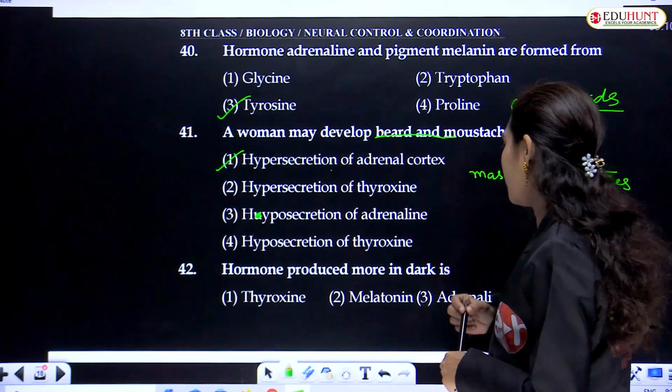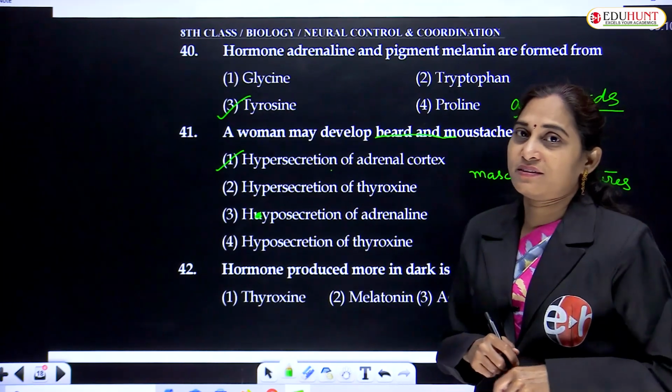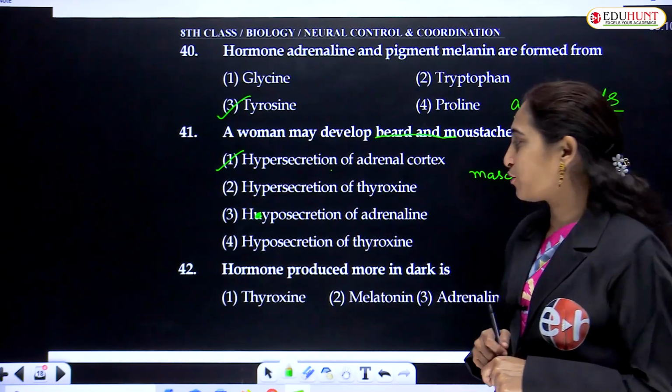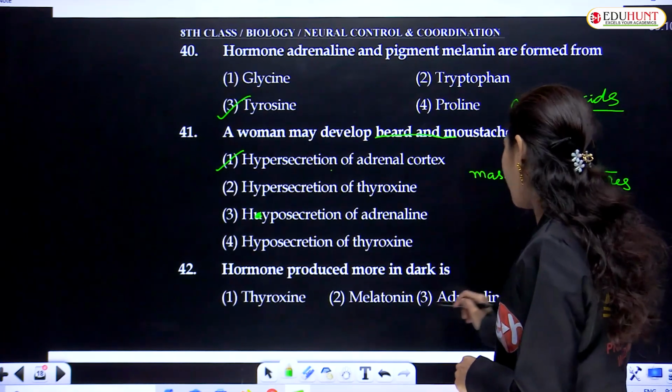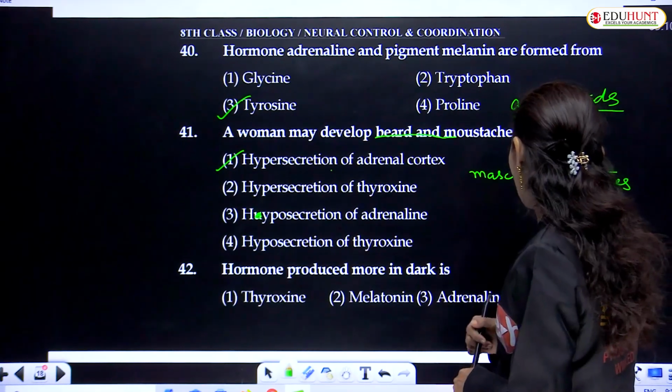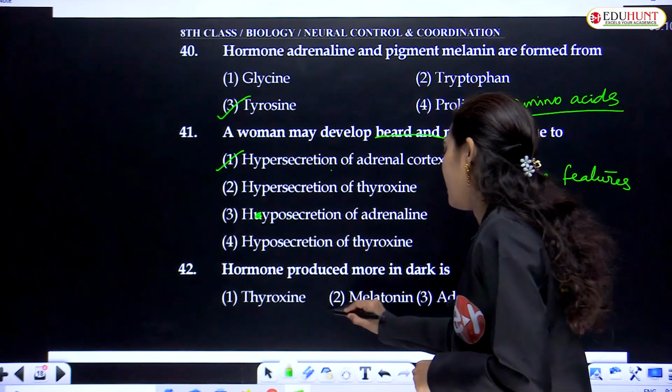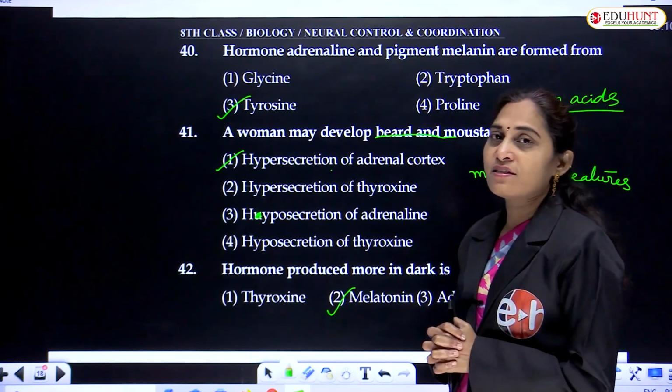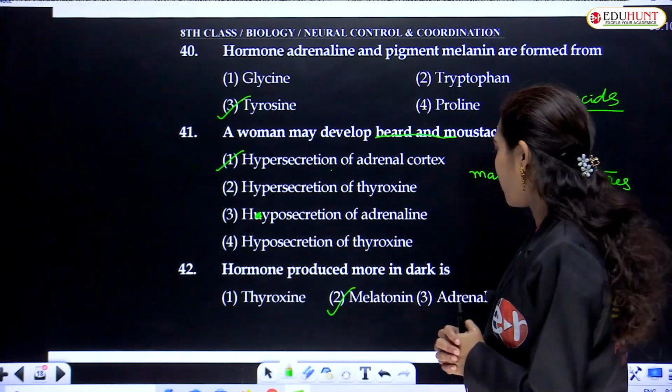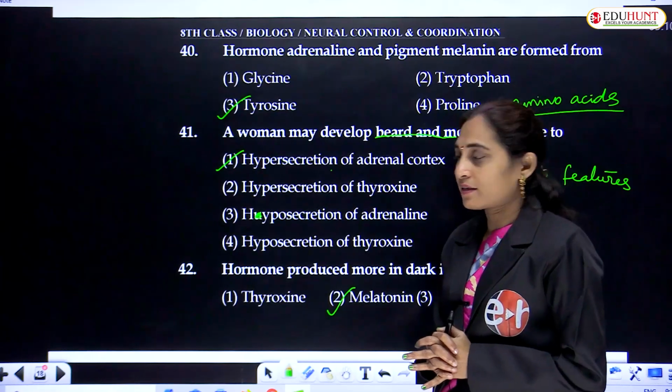Which hormone is produced more in the dark: thyroxine, melatonin, adrenaline or insulin? Melatonin is the hormone that is produced during dark.